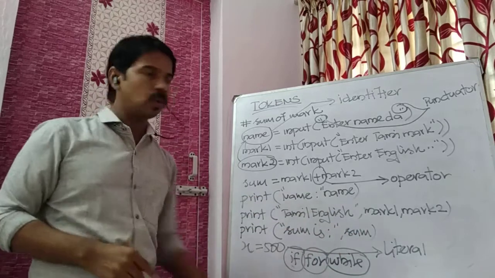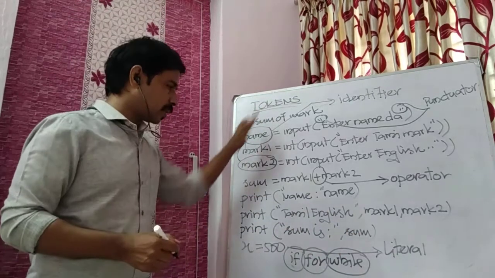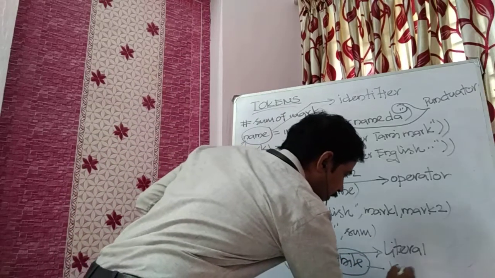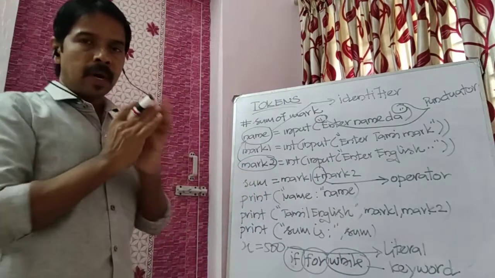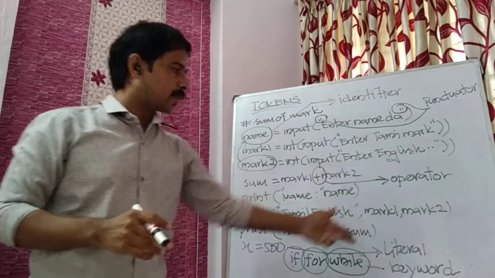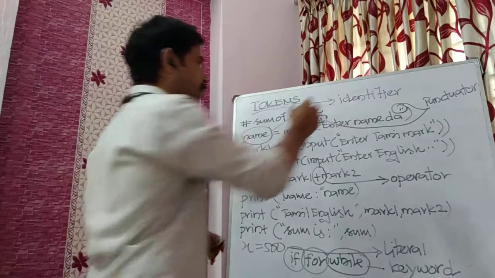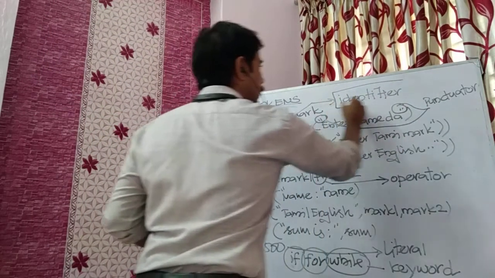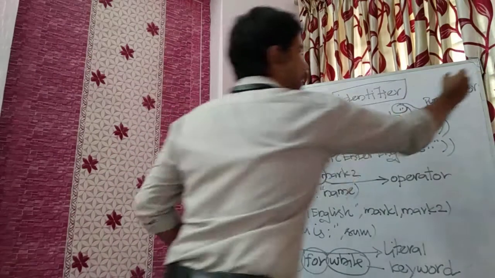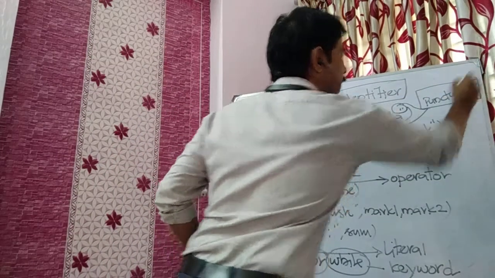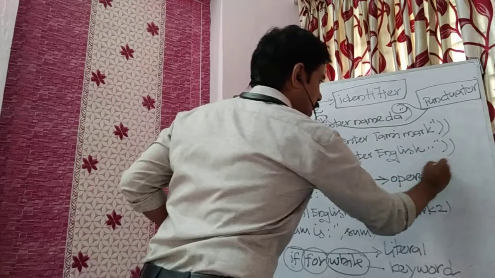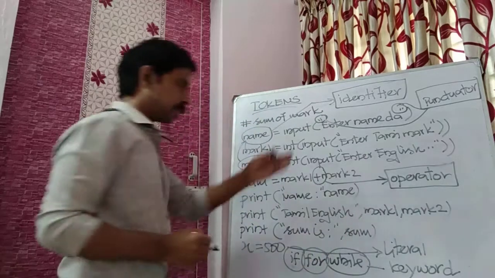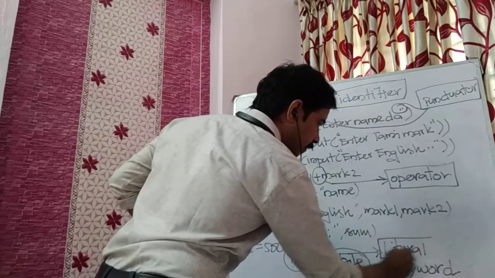Okay, fine. Now, under tokens, what are there? Now I can tell this is a keyword, right? So under tokens we have 5 different topics. One is identifier, then punctuator, which comes separately under tokens, then operator, then literal, then keyword.